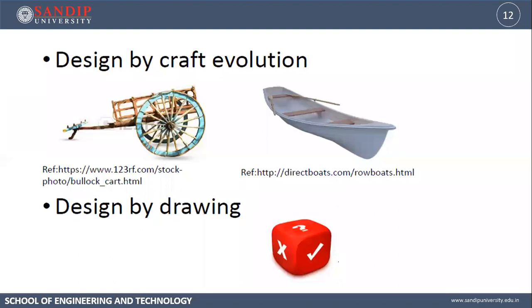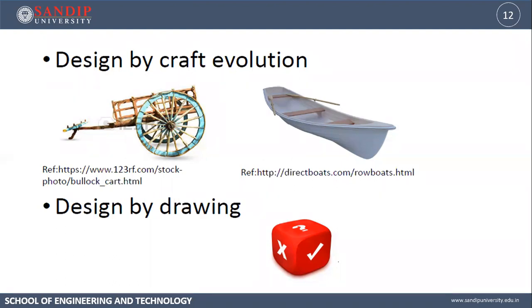So a layman, a craftsman were using certain material, maybe wood, some steel, some rods, and then they are designing it and they are building a bullock cart. It may be an individual component as per the requirement and for the specific use and purpose.